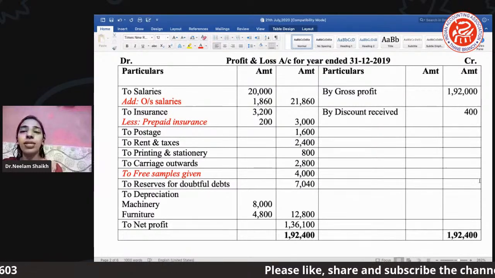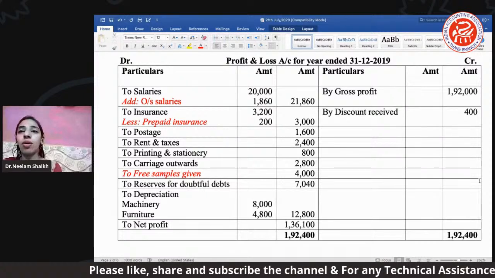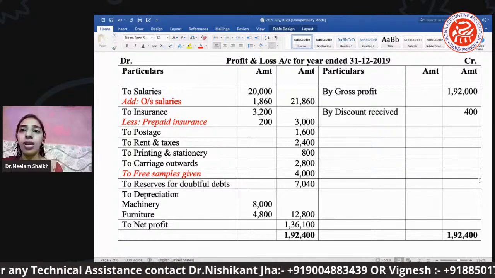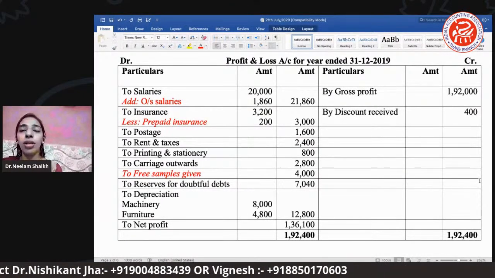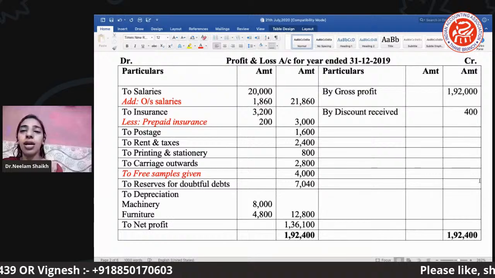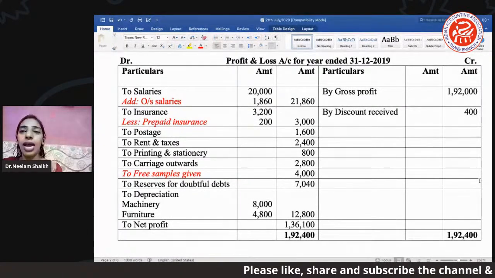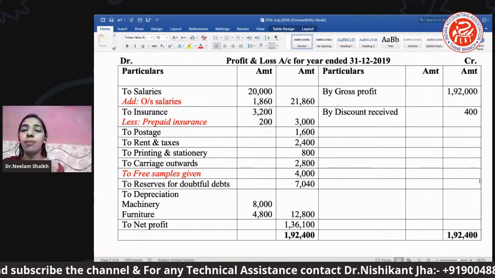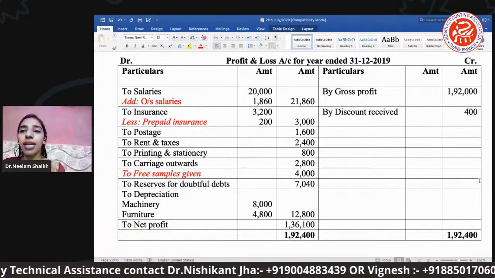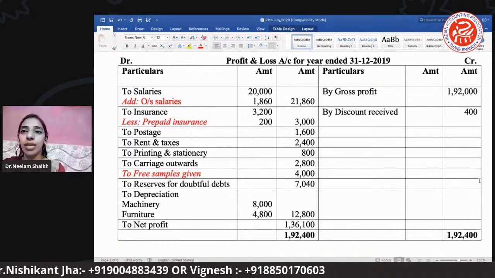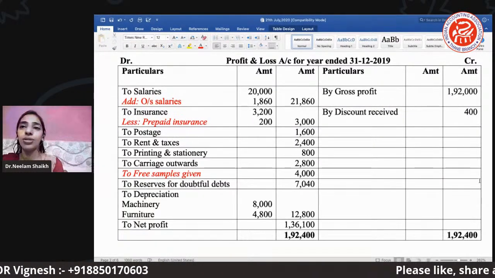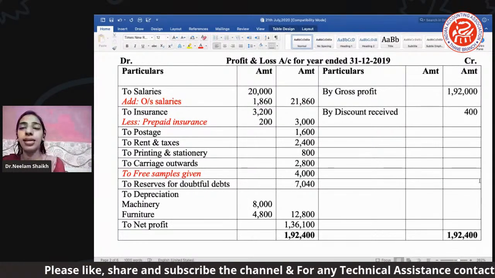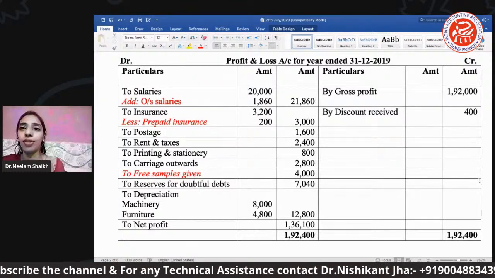Now next, you can see after this on the credit side there is a gross profit. Now this gross profit has been derived from where? From your trading. When you close your trading account, you get the gross profit, and that trading account balance, the gross profit, we have brought into the profit and loss account. And there was one trial balance item mentioned as discount received. So discount received is purely your indirect income, and any indirect income should be posted on the credit side of your profit and loss.